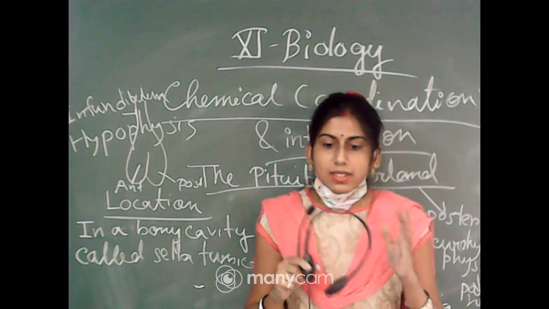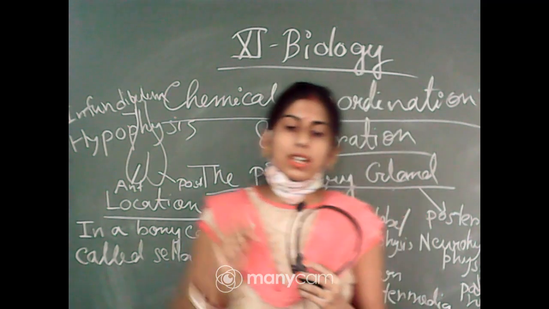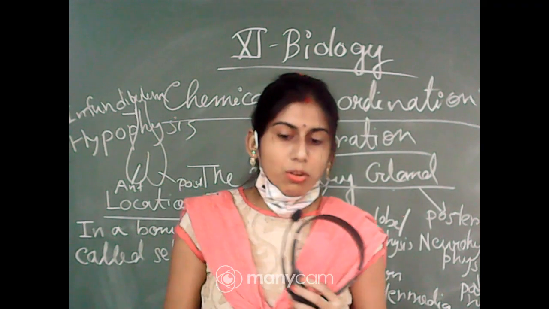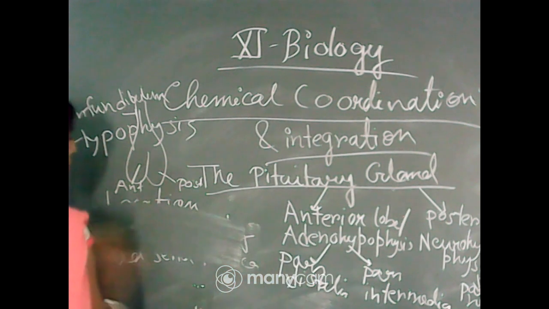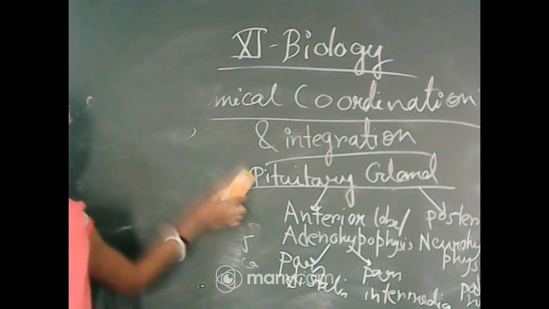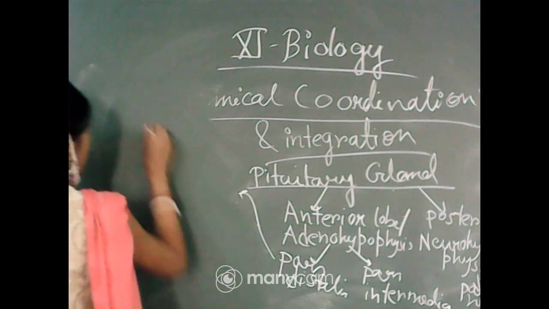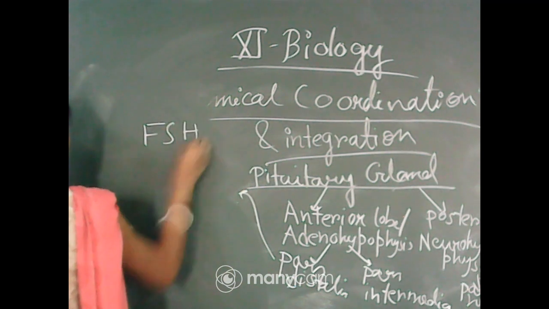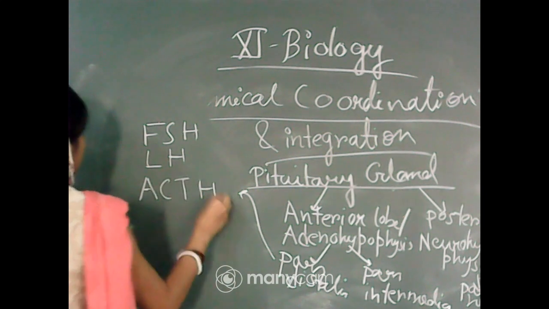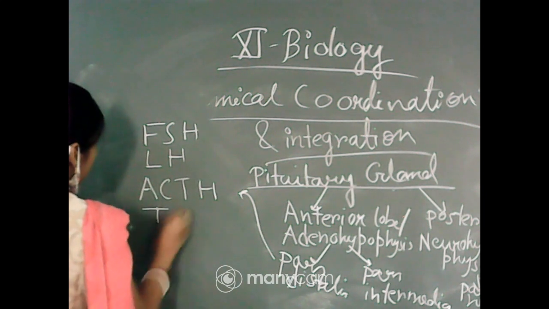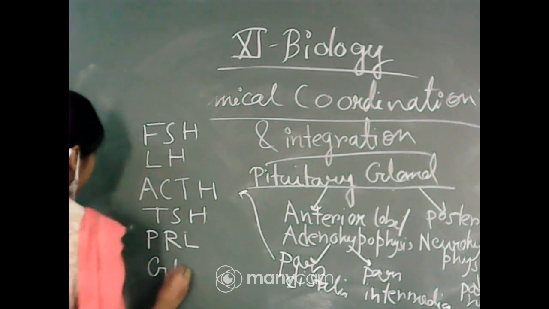From these parts, different types of hormones are released. We have to know the names of these hormones and their functions. First I will talk about the hormones released from the pars distalis: FSH, LH, ACTH, TSH, PRL, GH.